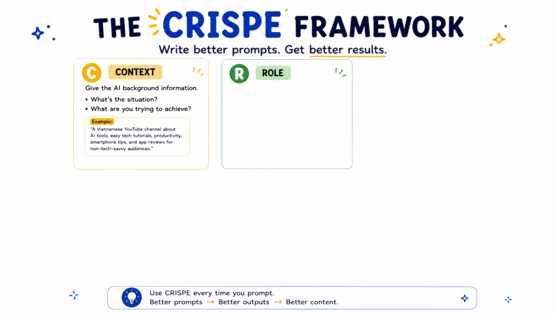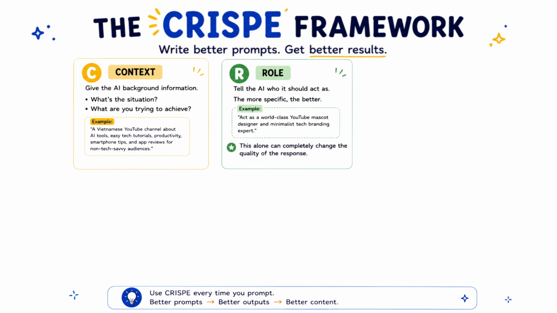R stands for role. Tell the AI who it should act as. The more specific you are, the better the result usually becomes. So for the same mascot example, the role could be something like, act as a world-class YouTube mascot designer and minimalist tech branding expert. This alone can completely change the quality of the response.